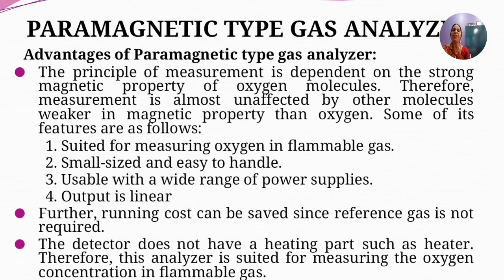So some of its features are as follows. It is most suited for measuring oxygen in flammable gas. You can measure the percentage of oxygen in flammable gas, whereas zirconia gas analyzers cannot be used for measurement in flammable gases because zirconium oxide is being heated. So that is the difference between a paramagnetic gas analyzer and a zirconia gas analyzer. Then, it is small sized and easy to handle.